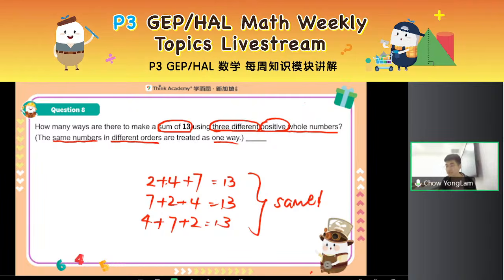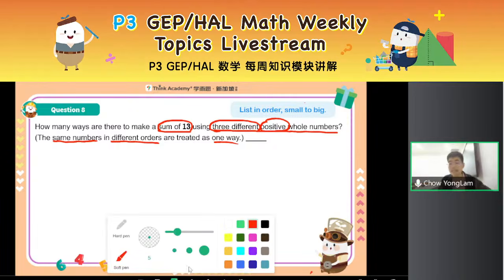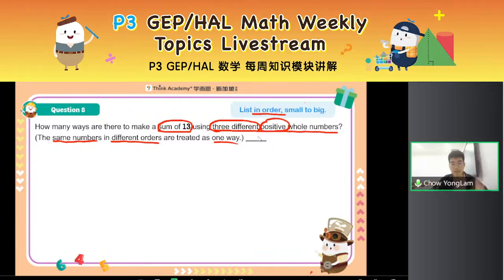All right, so with that, this is how the question should be understood. And since the order of the numbers doesn't matter, because 247 is the same as 472, how should I list out to prevent any repeats or missing out anything? This is Teacher Yonglam's advice. We always list in order. A lot of you, when you do this, you don't list in order. That's why you often repeat yourself or you miss things out. And we always list small to big. So remember, 13, I need to split into 3 numbers. So then let's consider small to big.